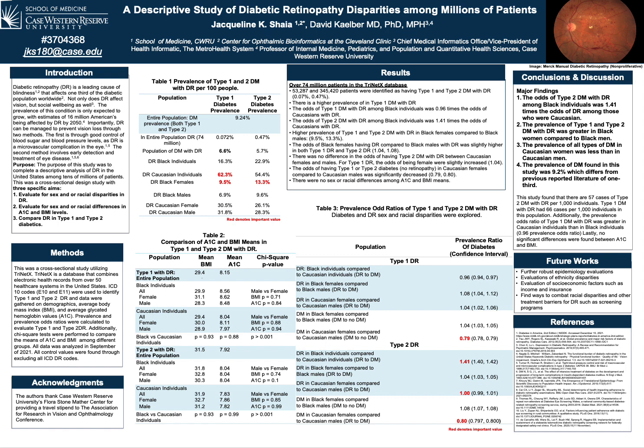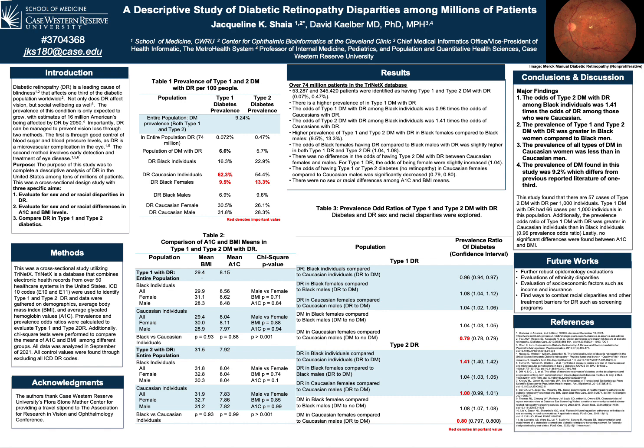ICD-10 codes were used to identify type 1 and type 2 diabetic retinopathy, and data was gathered on demographics, BMI, and A1C. Prevalence and prevalence odds ratios were calculated to evaluate type 1 and type 2 diabetic retinopathy, and chi-square tests were performed to compare the means of the A1C and BMI among different groups. All data was analyzed in September of 2021, and all control values were found through excluding the ICD diabetic retinopathy codes.